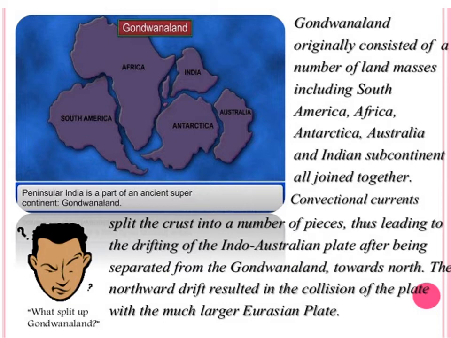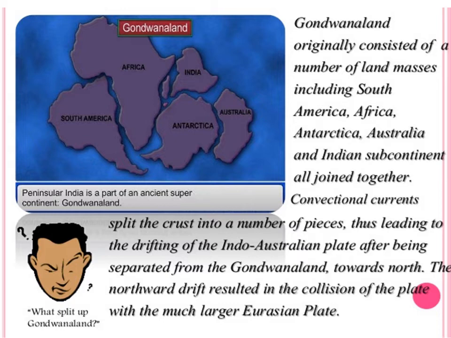Now we will describe the formation of the Himalayas as well as the North Plain of India. The peninsular plateau of India, or peninsular India, is considered the oldest landmass of India, and the Himalayas and North Plain of India are considered recently formed landforms of India. Now we will study the formation of the Himalayas.